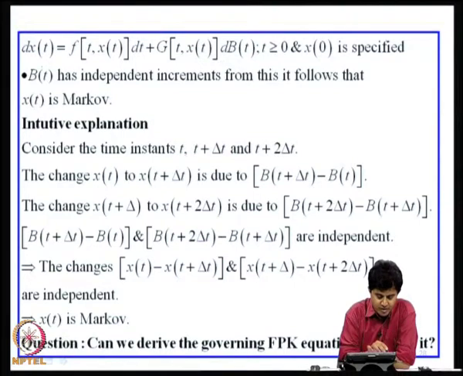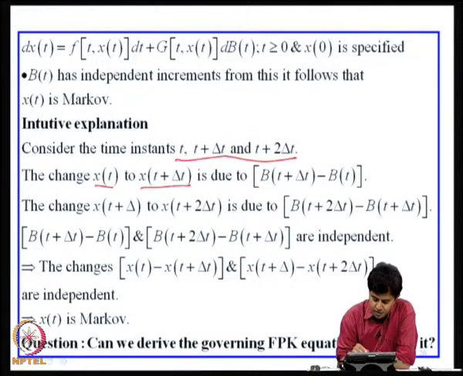Now, how do we show that the solution here is Markov? So, let us consider time instants t, t plus delta t and t plus 2 delta t. The change from x of t to x of t plus delta t is due to the change in B of t, B of t plus delta t minus B of t. This is a change in the Brownian motion process.